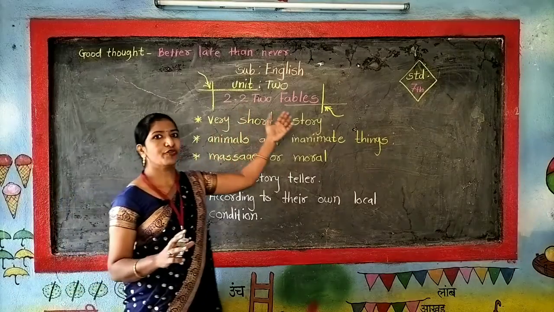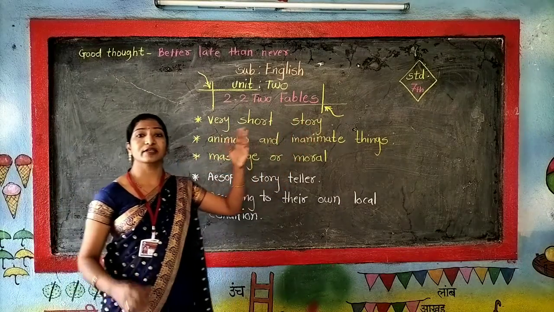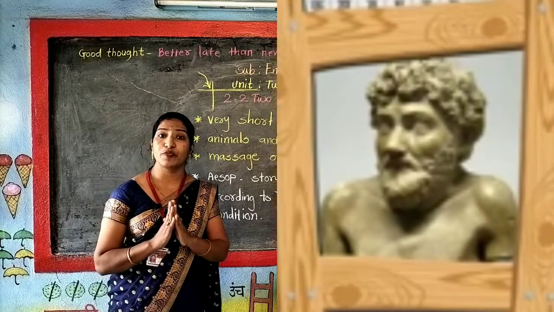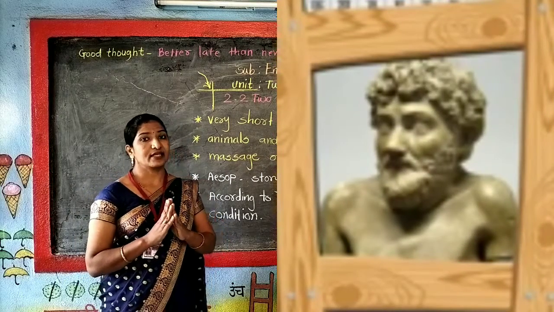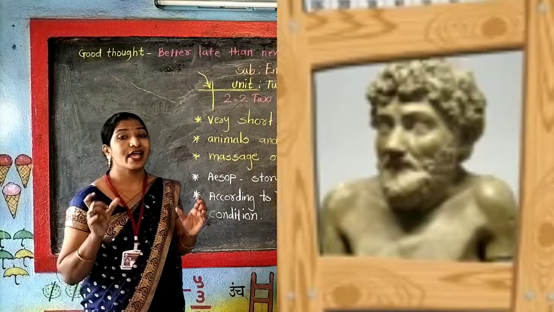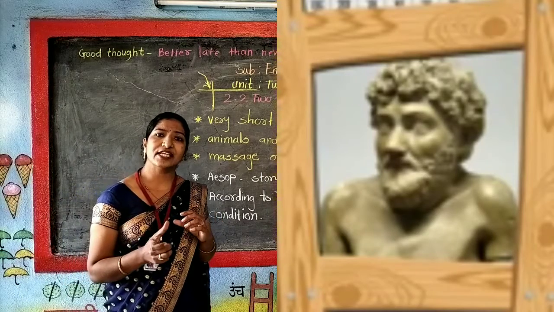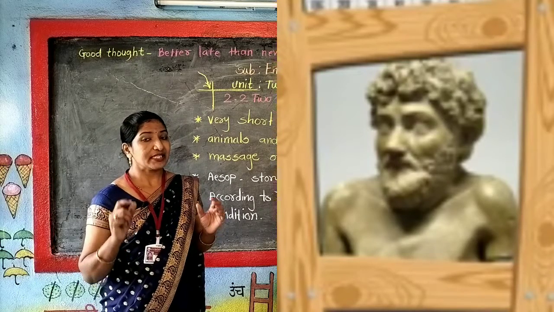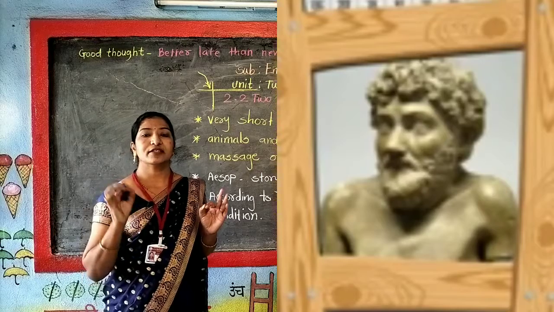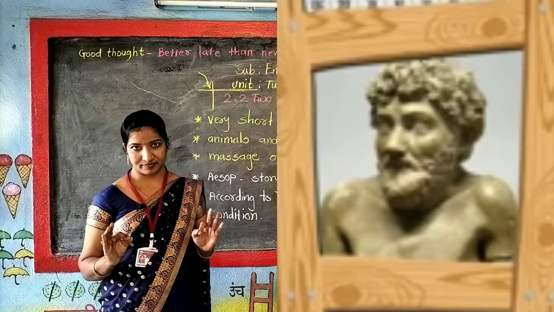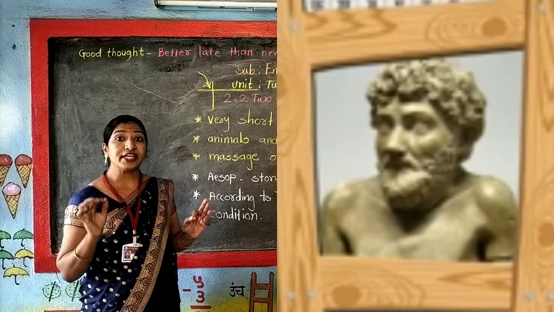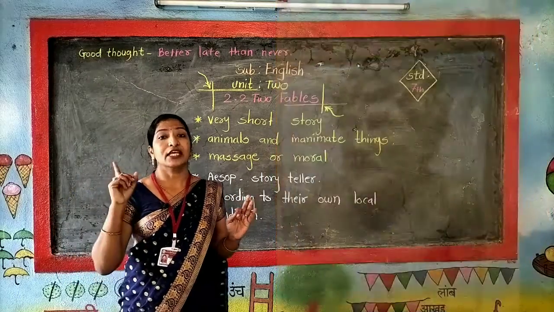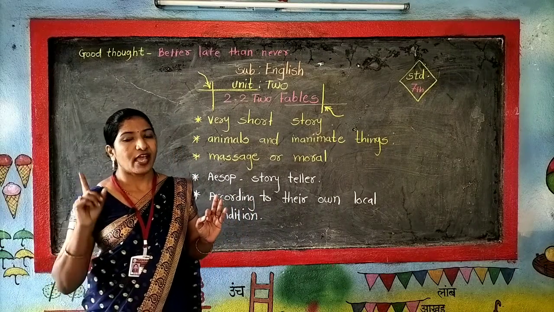Now these 2 fables are written by Aesop. Who has written these 2 fable stories? That is written by Aesop. Now who is this Aesop? Let's learn about Aesop. See, Aesop was a Greek storyteller. Aesop was a Greek storyteller, and it is believed that he lived in ancient Greece.